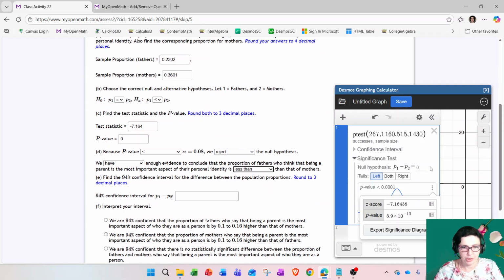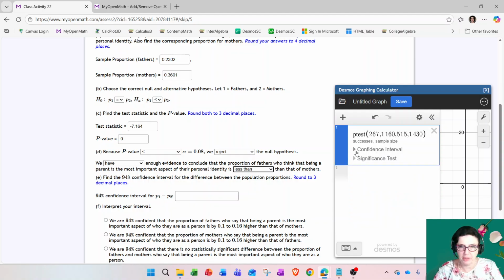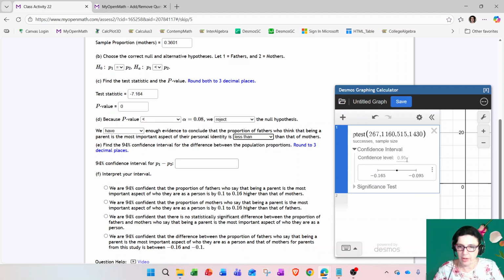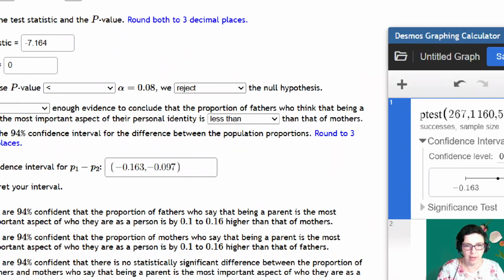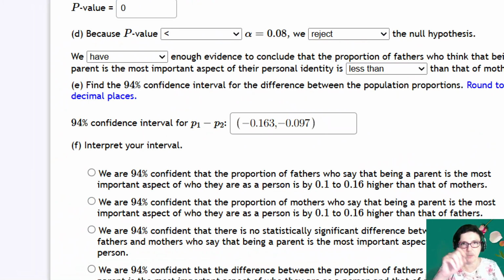Very confusing. Let's go ahead and close the significance test and open confidence interval. It looks like I do have to change the confidence level to 94. My case is number 3. Why is that? Remember, case number 1 is minus plus, case number 2 is plus plus. Here, case number 3, we've got minus minus.